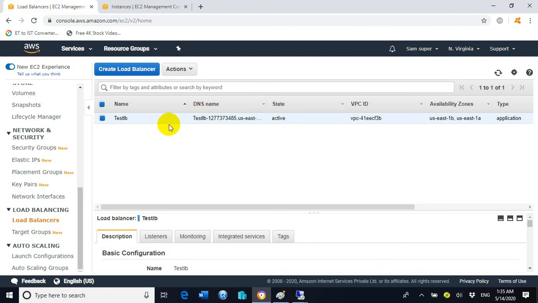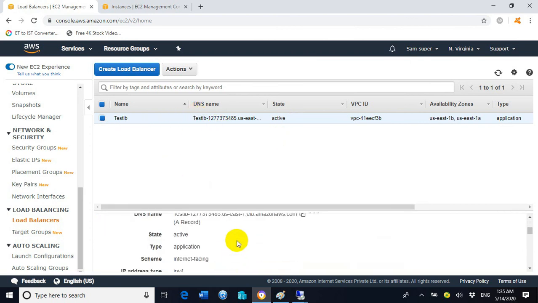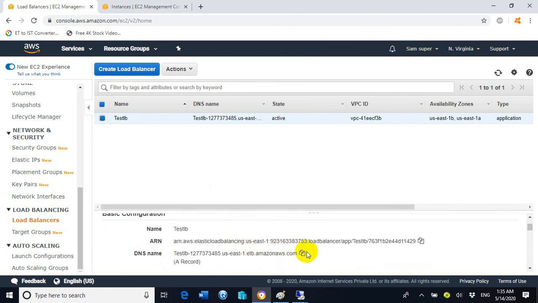Let us see what the DNS is. In order to access the load balancer as an end user, we will copy the DNS name and paste it in the browser, if you want to test as an end user or customer.